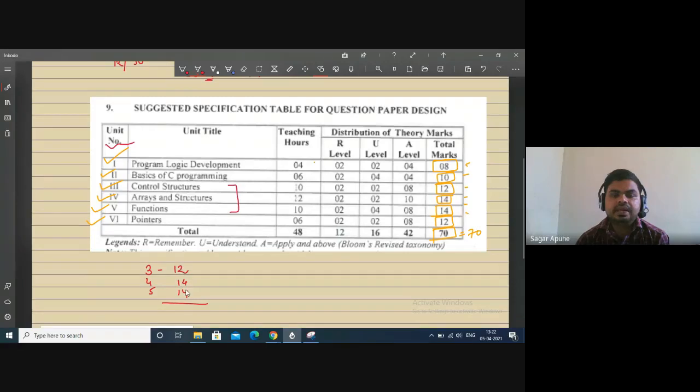So what is the calculation? Total 40 marks. Here these 3 units are important. But these are also basic units, first and second, and the last one is also important. But don't skip unit number 3, 4 and 5 while studying. If you are studying this subject, don't skip these 3 units. These are important according to your exam and according to your next year preparation.